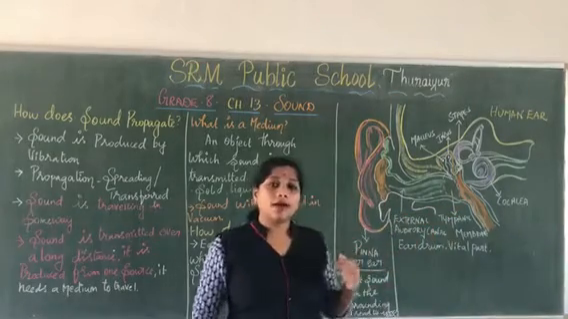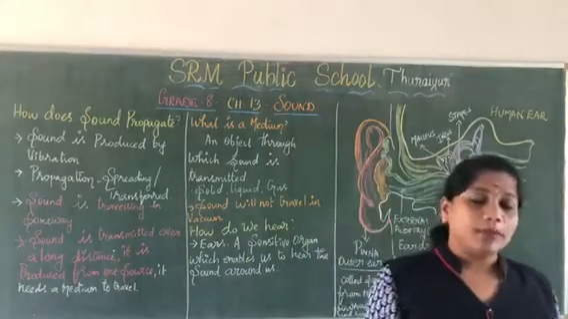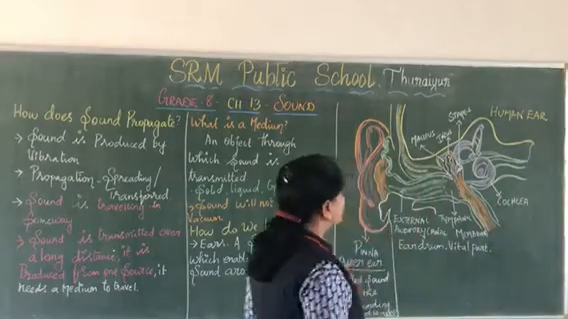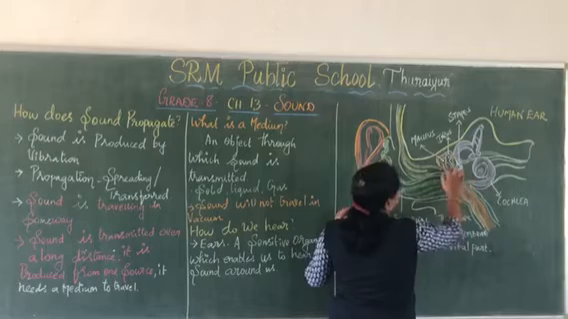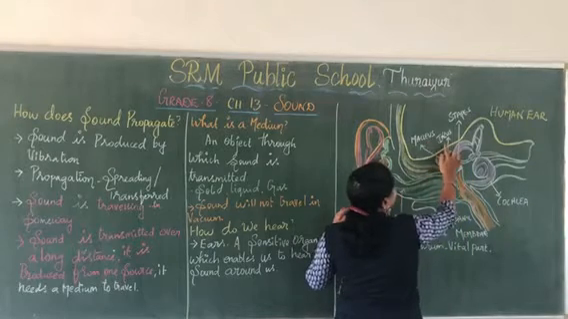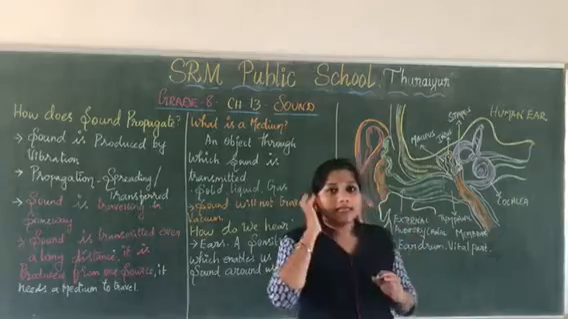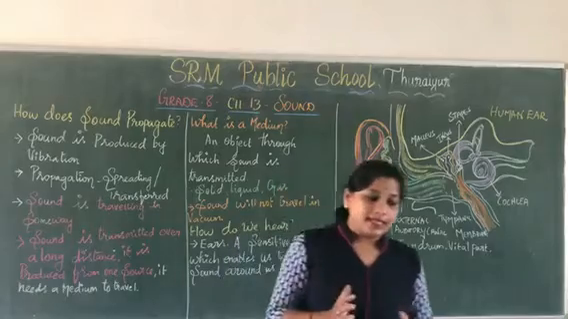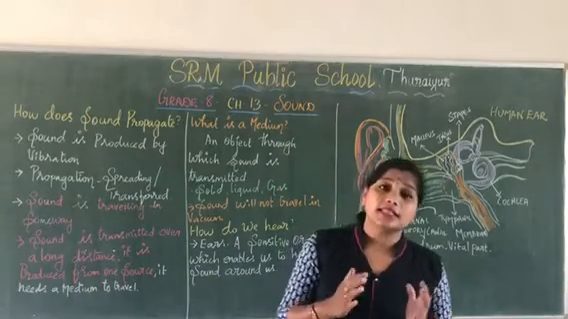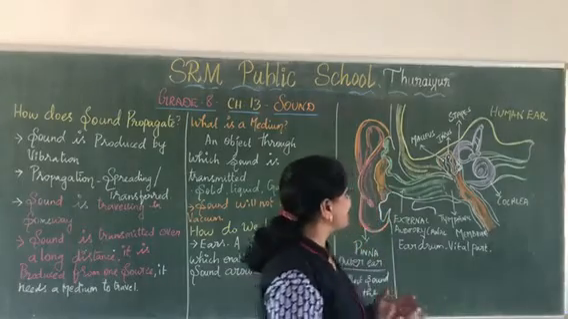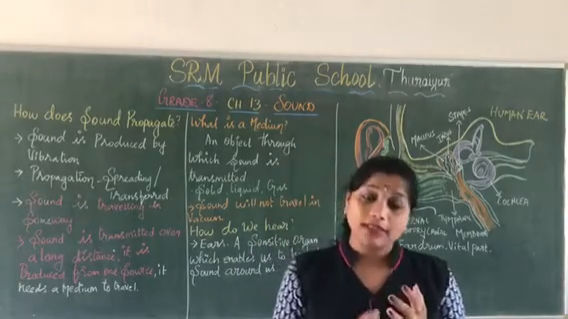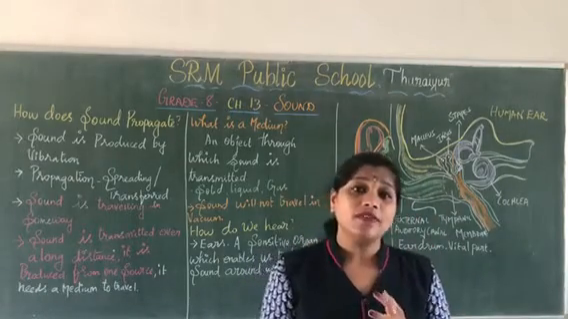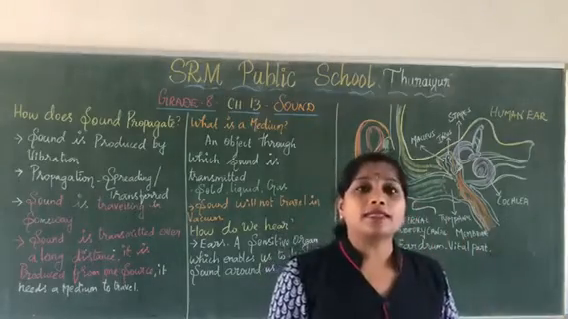When you talk about the middle ear, this middle ear has three bones in it: malleus, incus, and stapes. Malleus is also called the hammer. Incus is said to be the anvil, and stapes is said to be the stirrup. So the other name of malleus is hammer, the other name of incus is anvil, and the other name of stapes is stirrup.